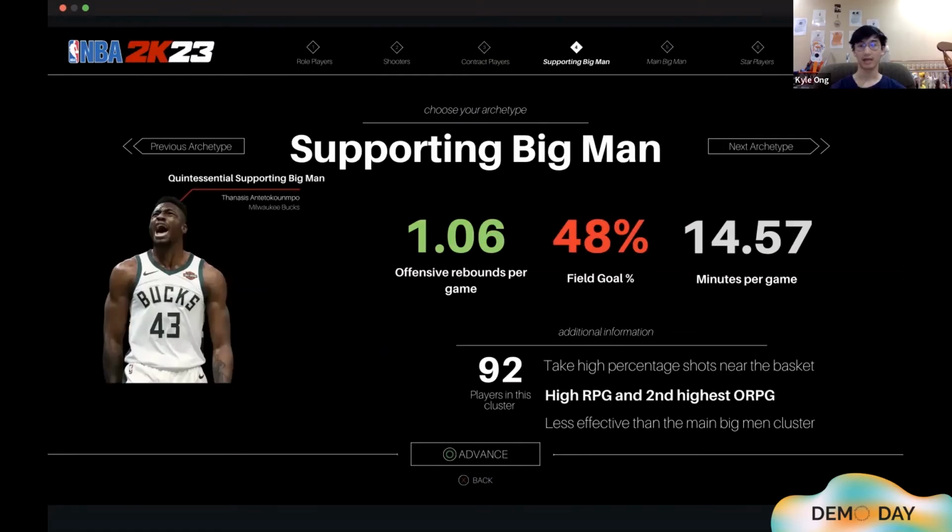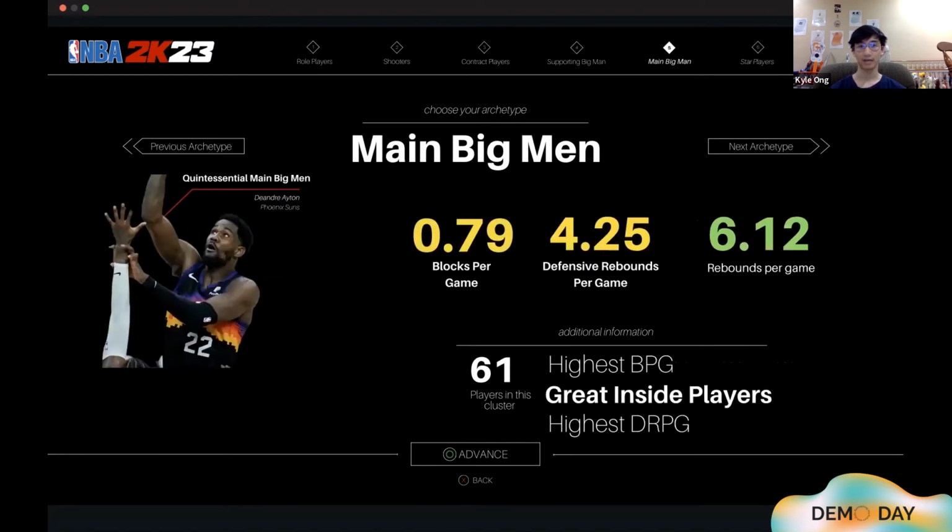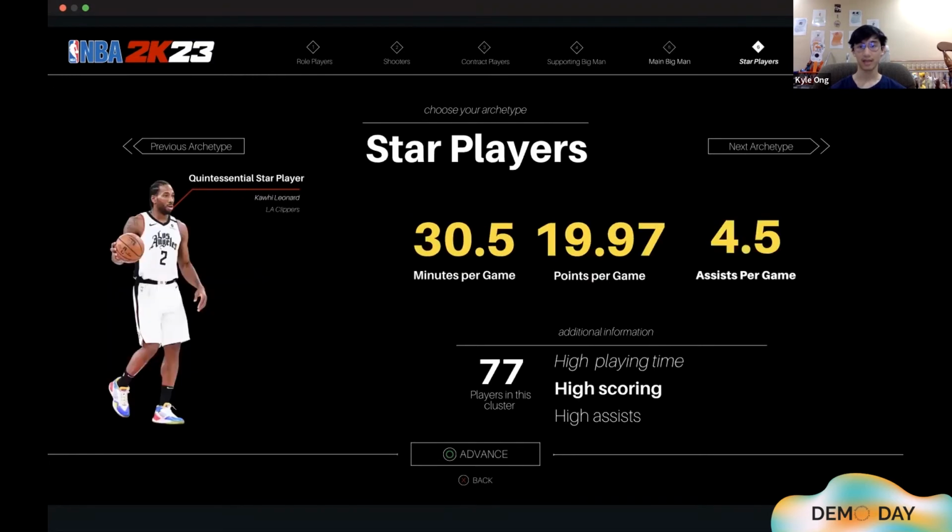Next up, we have the supporting big man. They take high percentage shots near the basket, and they have a high rebounds per game, as well as the second highest offensive rebounds per game among all clusters. However, they're less effective than the main big men cluster that will be coming up. So now we have the main big men. These players have the highest blocks per game, as well as the highest defensive rebounds per game. In general, these players are great inside players that dominate the paint. Lastly, we have the star players. They have high minutes per game, high points per game, as well as high assists. These players consist of the main core of the team.